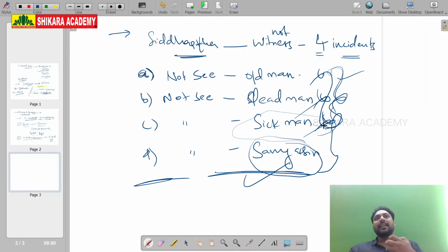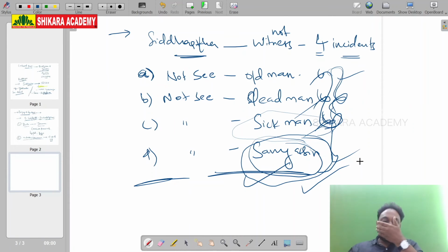It's a sorrow, a grief, pain. And Siddhartha saw happiness only in one man, the sannyasi. He does not have any bonding, any attachments with anyone. When Siddhartha saw the sannyasi's face glowing like anything because of no bondings, he got a solution for his life: to become a sannyasi.